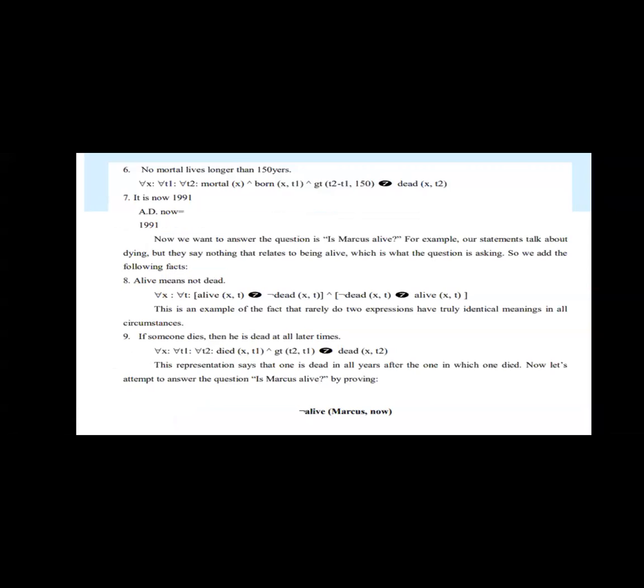For all t1, for all t2: mortal(x) and born(x, t1) and greater-than(t2 minus t1, 150) implies died(x, t2).